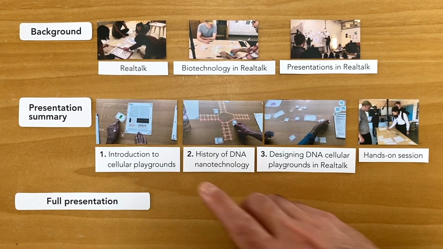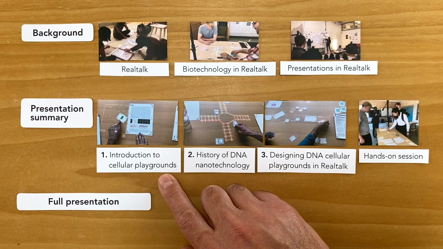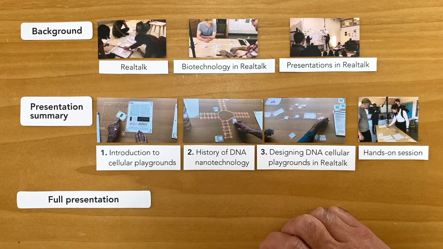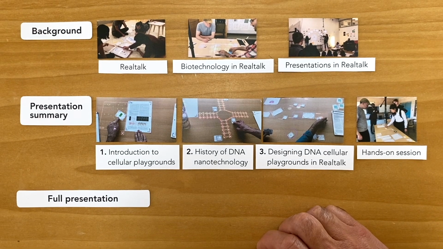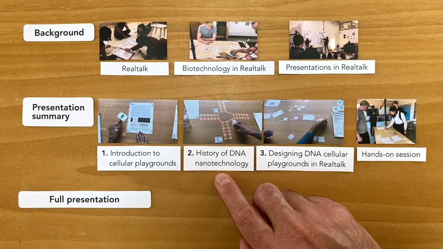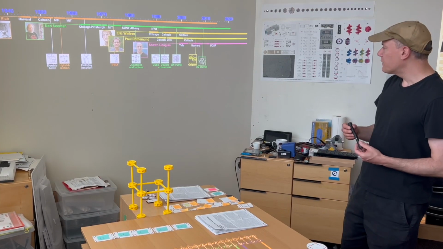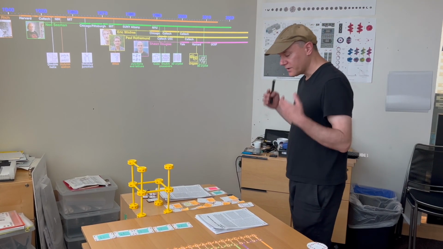The cellular playgrounds described in the first part of the talk are built out of DNA nanostructures. That brings up the question of what are DNA nanostructures, and how did people ever figure out how to build structures out of DNA? So in the second part of the talk, I give a history of the field, going through the lives of some of the key people and the key papers that they published.